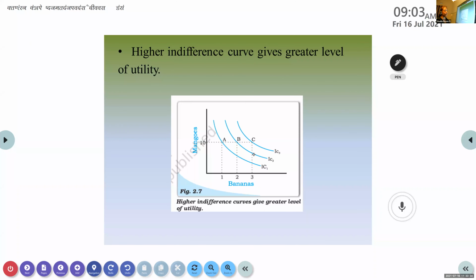What is the first feature, Akshay? What is the first feature? The indifference curve always slopes downward. Okay, always slopes downwards from left to right. Okay. Now this IC3 speciality, what we say, a higher indifference curve consisting of combinations with more of mangoes and more of bananas. It can be like that also.